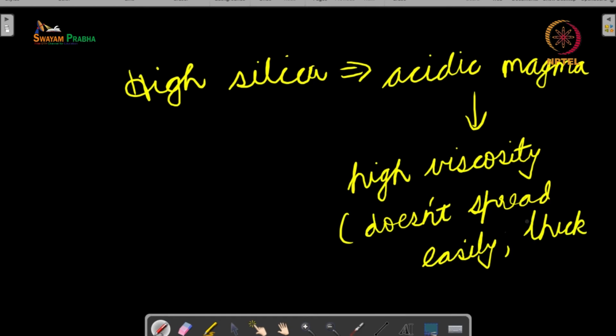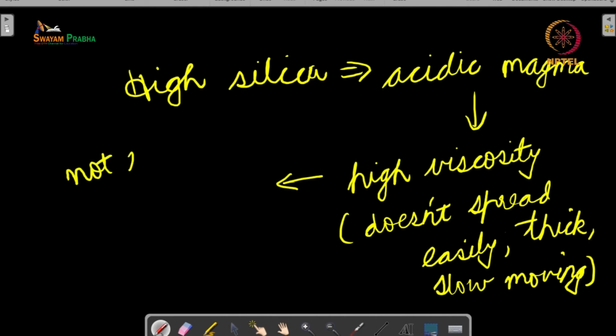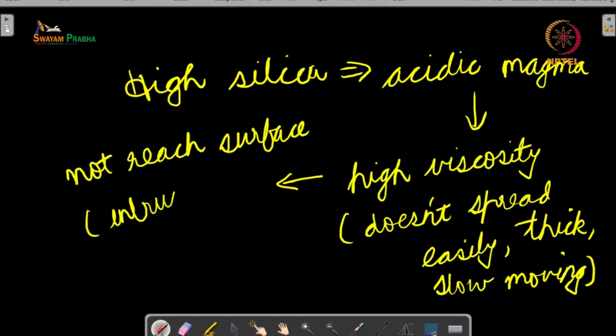It is thick and it is slow moving. Now with these properties, typically the magma will not reach the surface, which means that it will result in an intrusive rock.